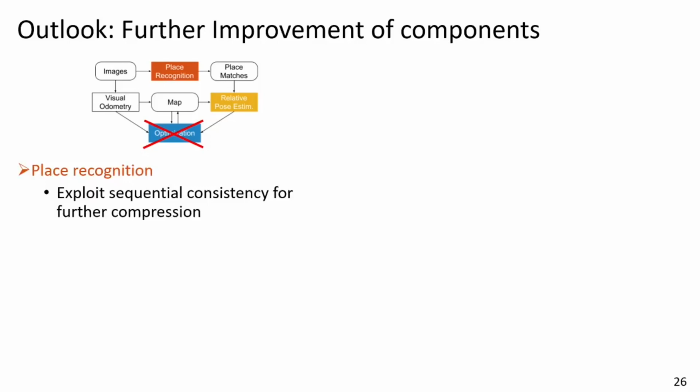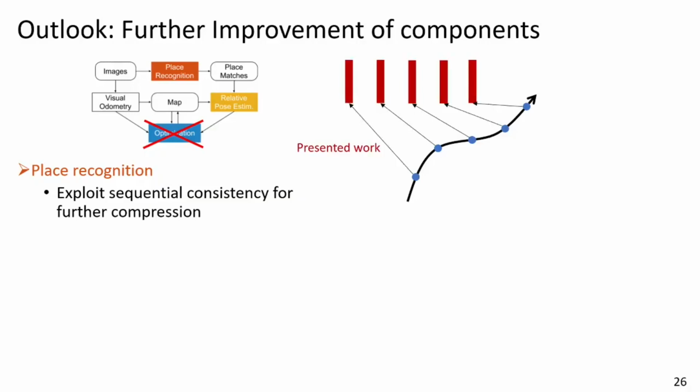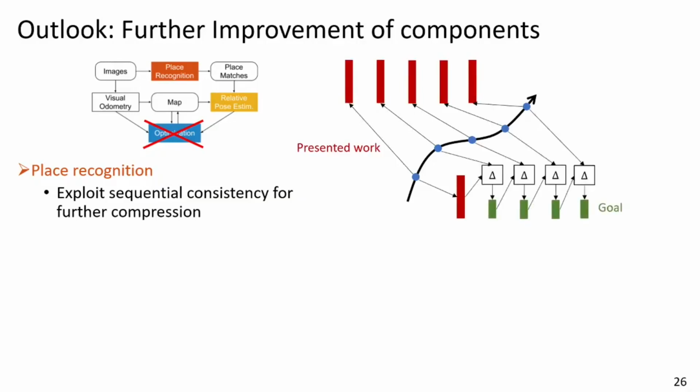In place recognition, I would be interested in exploiting sequential consistency for further compression. If we have a trajectory as shown here, our current approach independently describes each individual keyframe. However, it would make sense that subsequent frames look somewhat similar, and I think it would be interesting to exploit the similarity to compress the representation.